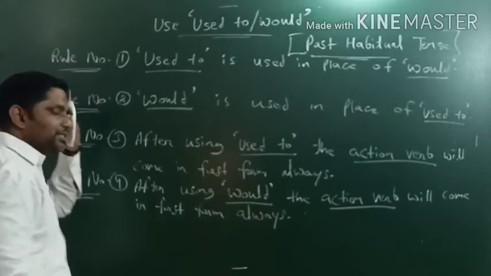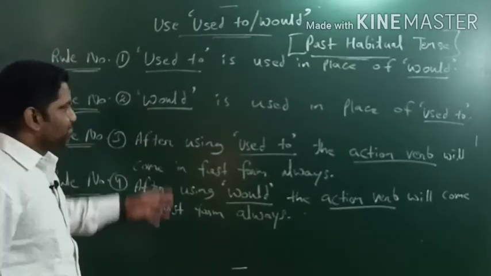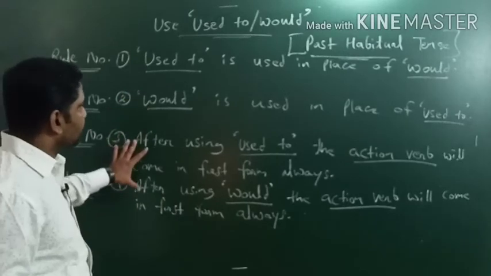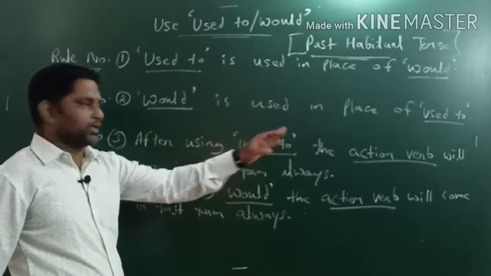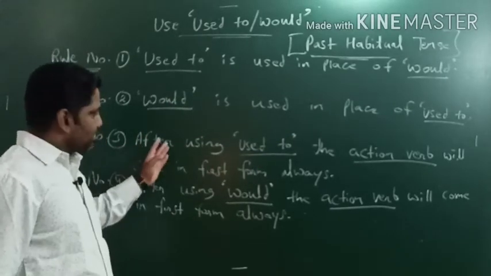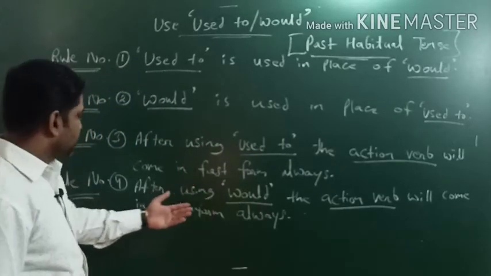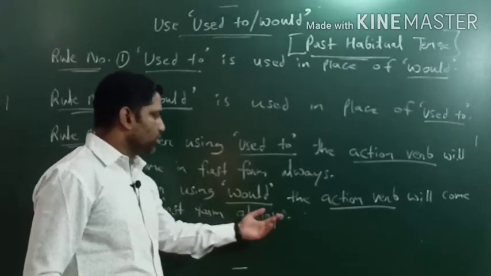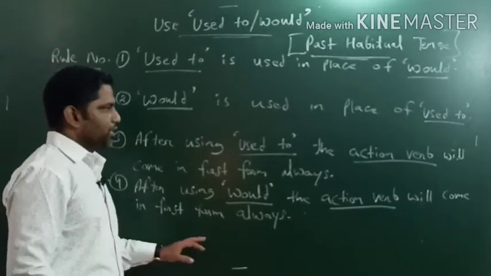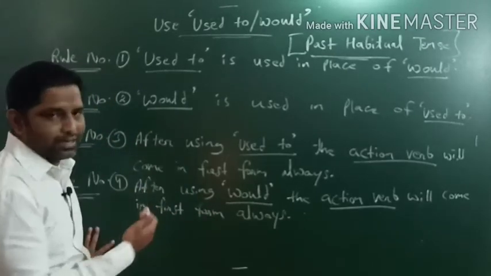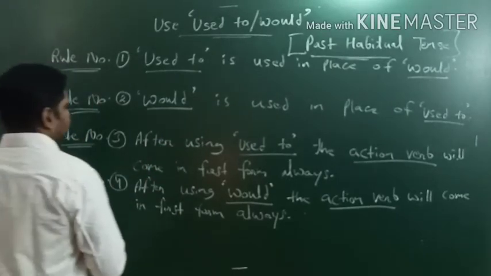So these are the rules. Rule 4 are there. So it's quite simple. I'll make it clear one more time. एक बार और देख लेते हैं. Used to is used in place of would, and would is used in place of used to. Rule number 3 says, after using used to, the action verb will come in first form always. Rule number 4 says, after using would, the action verb will come in first form always. So these are the rules. When we talk about examples, you will understand better. Okay, so let's check out the examples. Examples देखते हैं. Okay.